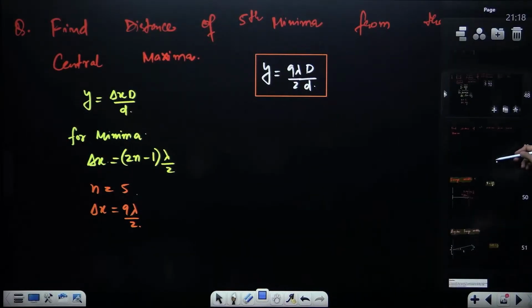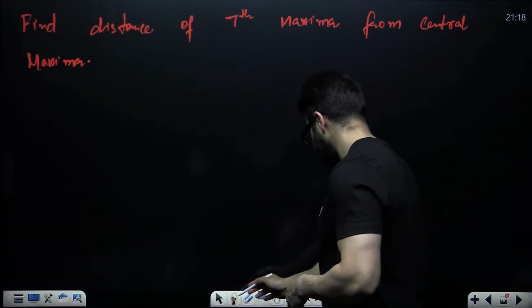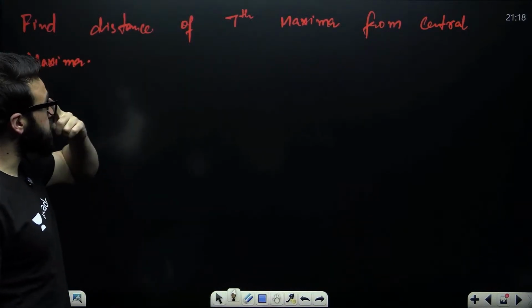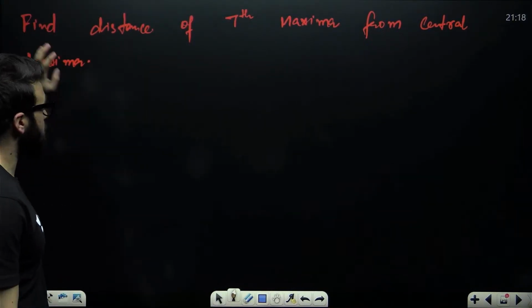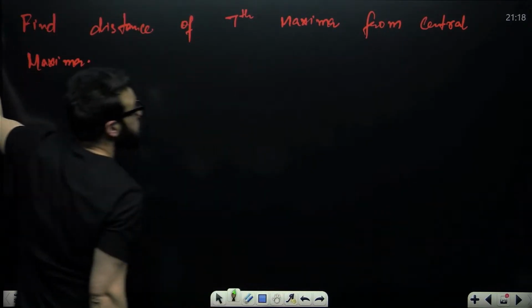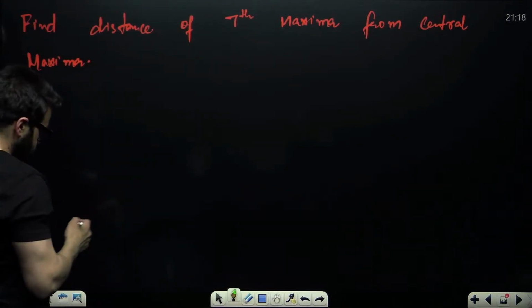Then guys, take a look here. Find the distance of seventh maxima from the central maxima. Seventh maxima.